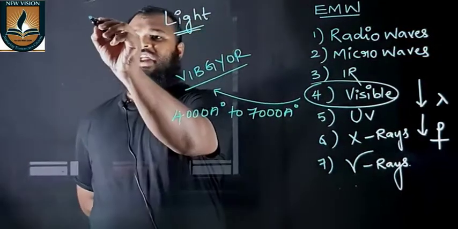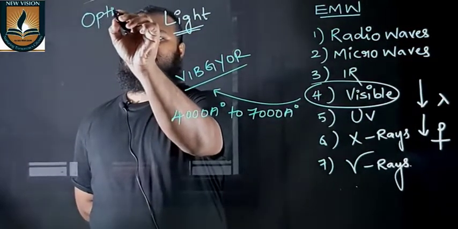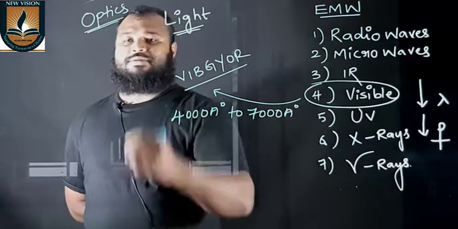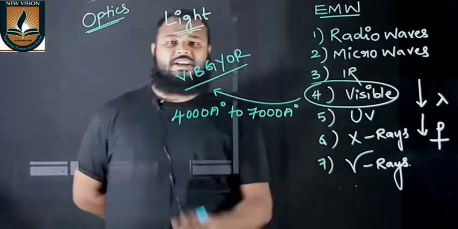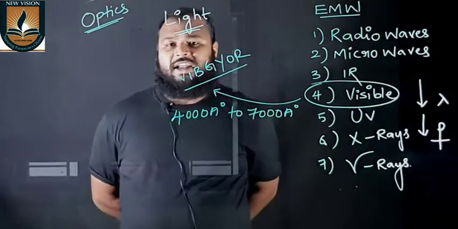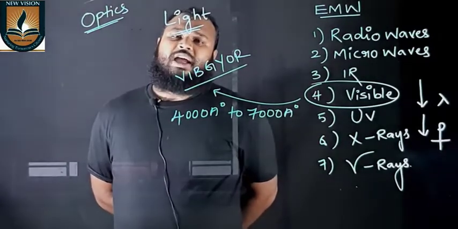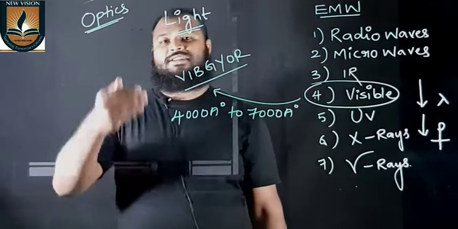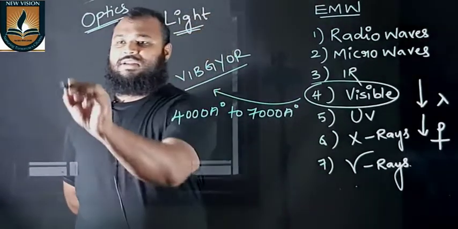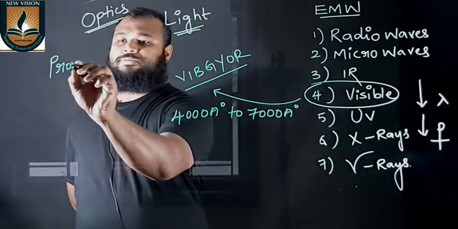The study of light is called optics. There are two types of study of light, considering light as a ray and the other as a wave. So light has a dual nature. Let us discuss the properties of light.